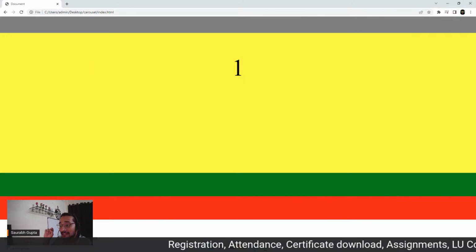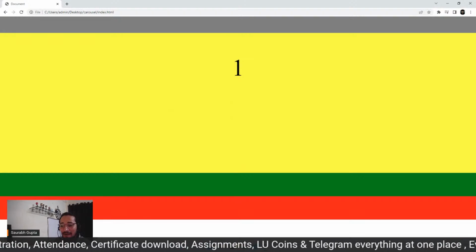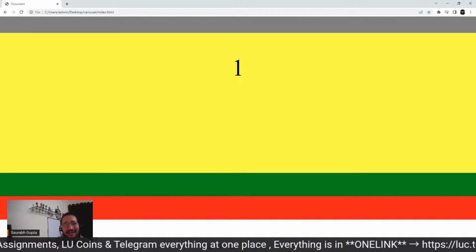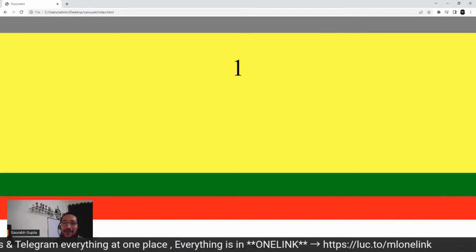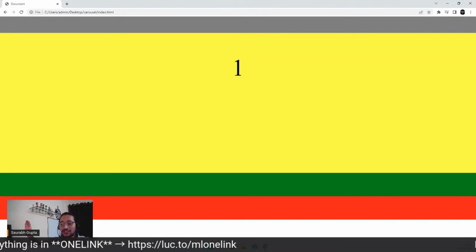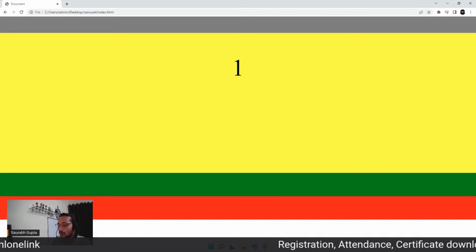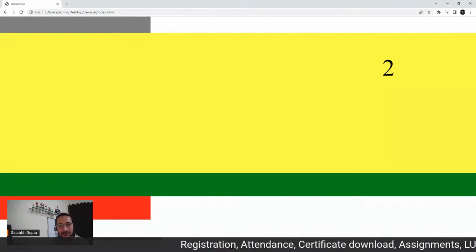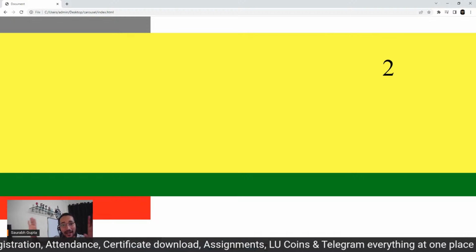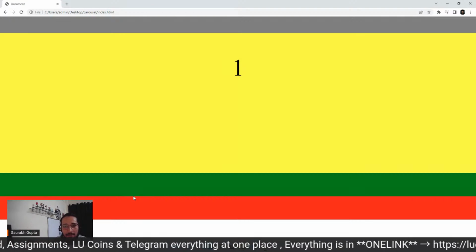The green div, that green element, is the most important element here. For the carousel perspective, that green is the most important element. I'll tell you why. You'll understand it in some time. Without that green one, we cannot work because that is the biggest sheet. The red one is taking the screen size. The yellow ones are multiple elements which will contain your images or text. That green one is the long stripe. So that is the most important div. But now I think, guys, I can make the height similar.